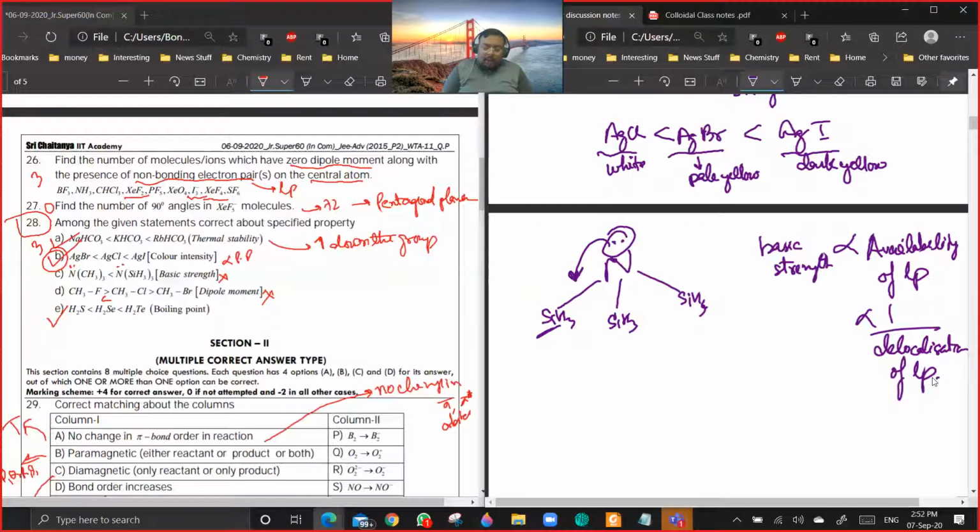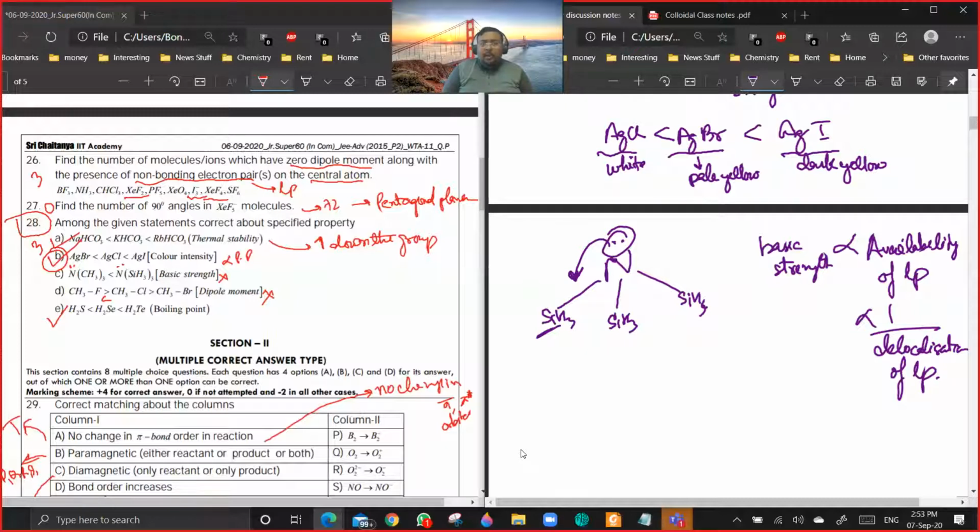Okay, option D is wrong because I have given this in the notes also, that CH3F will be having lesser dipole moment than CH3Cl, because dipole moment depends both on charge factor as well as the bond length factor. The combination is more for chlorine compared to fluorine. I think this is there. Yes or no? Okay. So this is wrong.